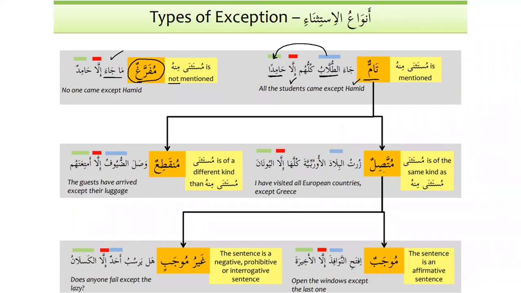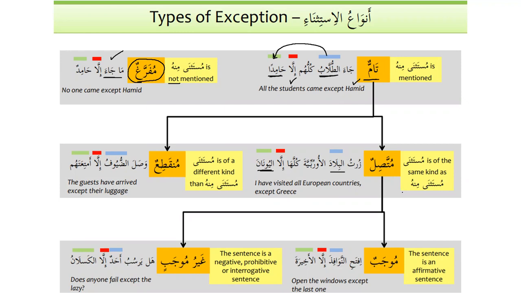Tamun muttasilun. What does that mean? Tamun muttasilun: mustathna is of the same kind as mustathna minhu. So that means they are the same kind. For example, Zurtul bilad al-Urabbiyata kullaha illa al-Yunana. Now we know that bilad is the plural of baladun and it means country, and al-Yunan is also a country.